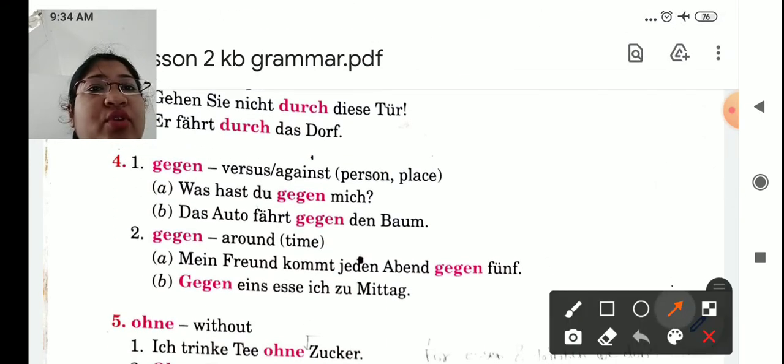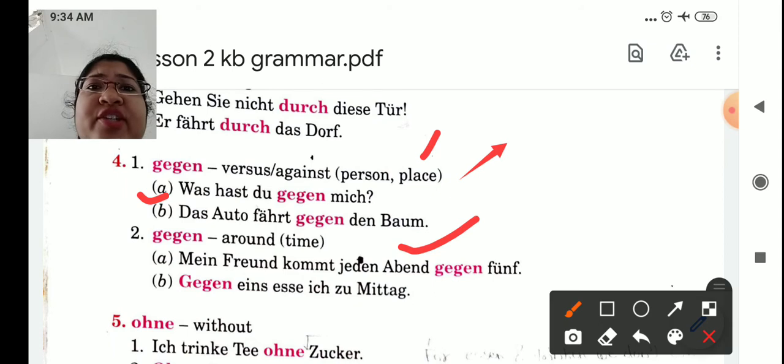Now the fourth one, gegen, which has two meanings. First one is versus or against. For a person or a place we use. So the first example is, was hast du gegen mich? What do you have against me? What's your problem? Second, das Auto fährt gegen den Baum. The car dashes against the tree.